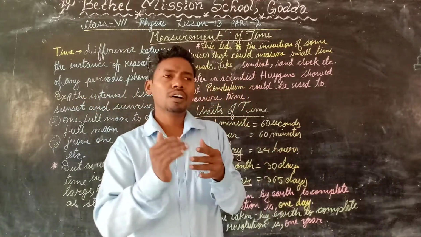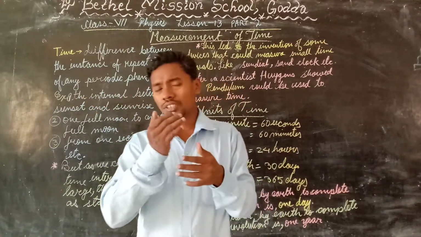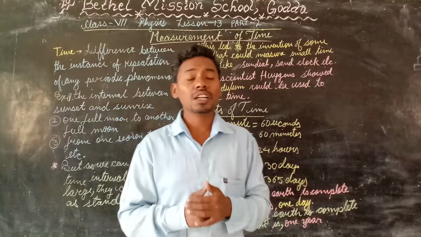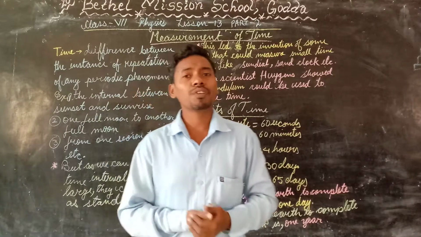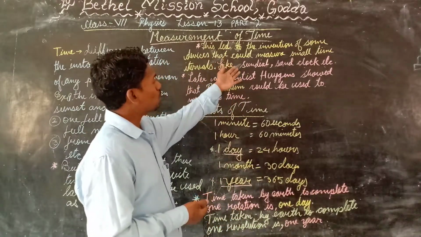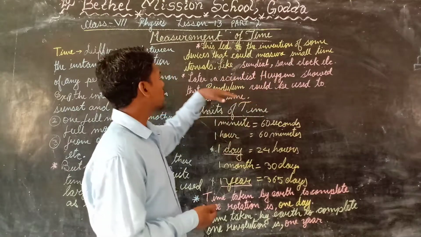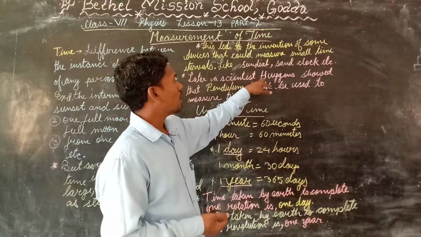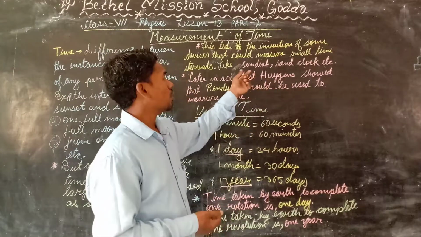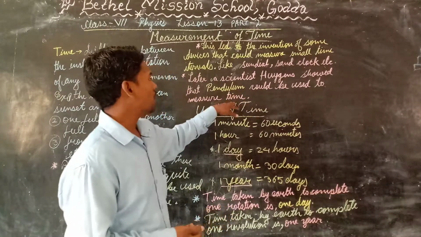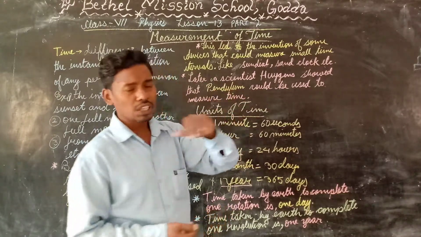As I told you, the smaller the time interval unit we get, the more accurate a reading we get of the time. So these were not so useful. Later on, the scientist Huygens showed that the pendulum could be used to measure time, and this pendulum we will study later on.